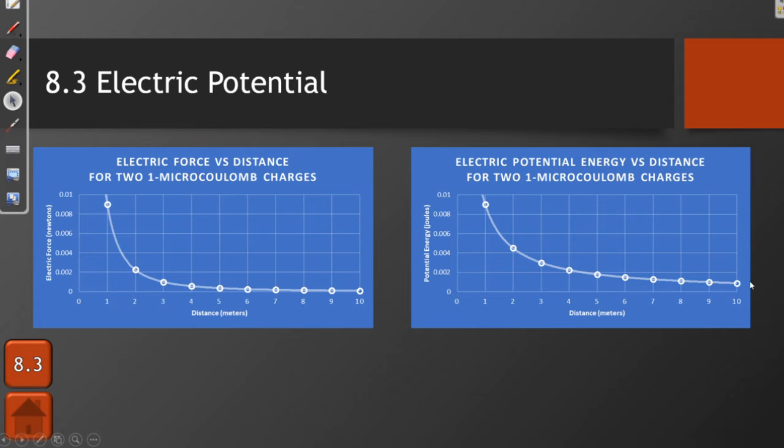Just to hammer that point home, here are two charts showing the changes in electric force and electric potential energy as two charges get further and further apart. Although the charts superficially look similar, you can see that the electric force drops off much more quickly because it is an inverse square relationship, whereas the electric potential energy drops off more slowly because it is simply an inverse relationship, not an inverse square relationship.